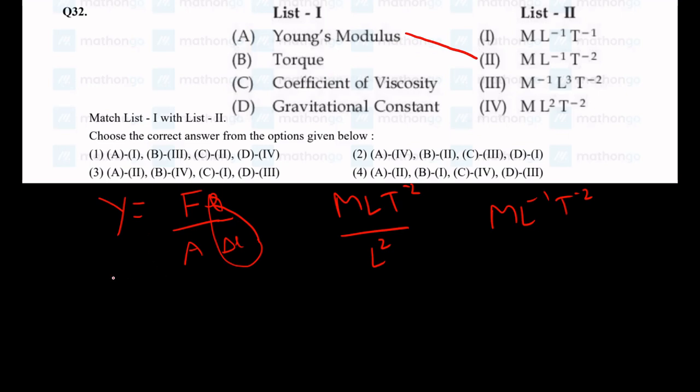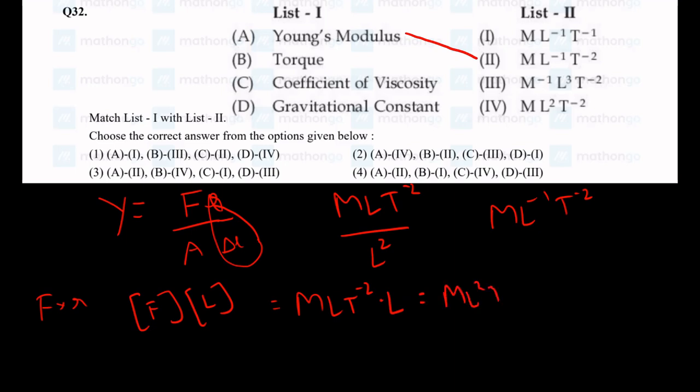We know for a fact that torque is just force cross r. So the dimensions will be force times distance, which is MLT^-2 times L, which is ML^2T^-2. So torque is going to have ML^2T^-2.